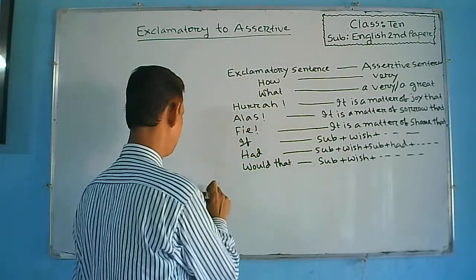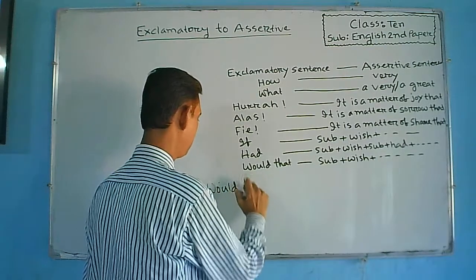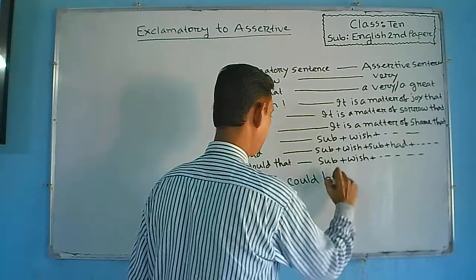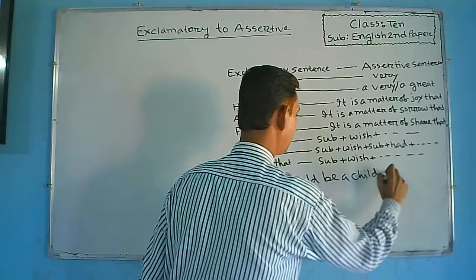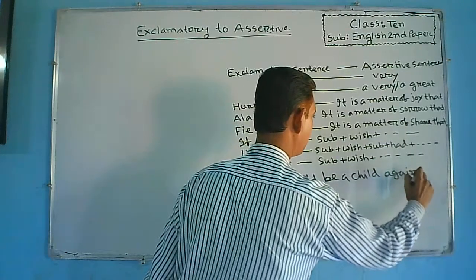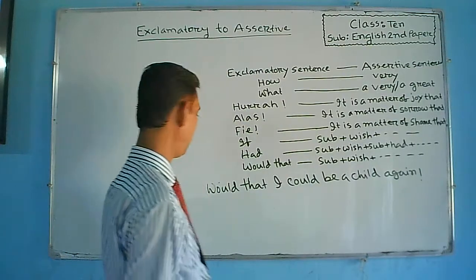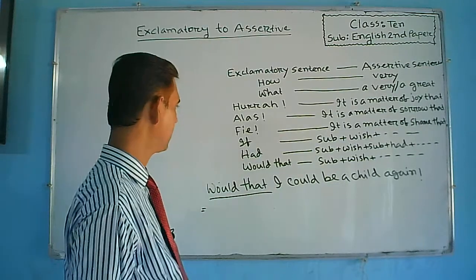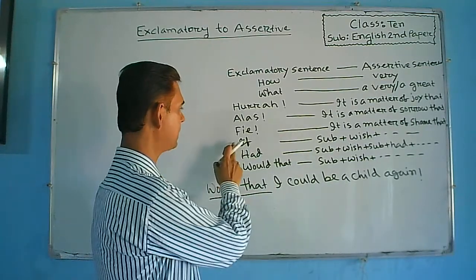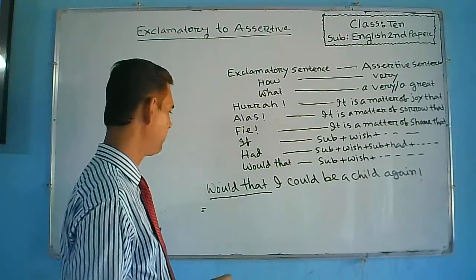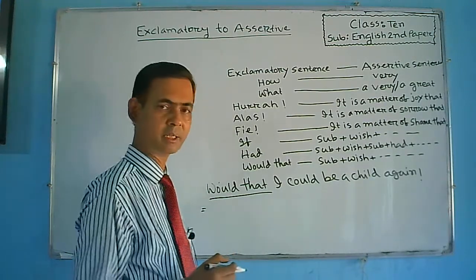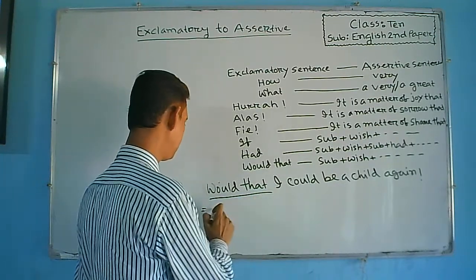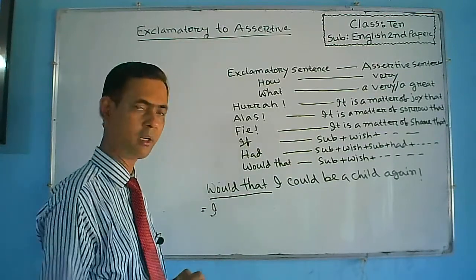Last example, would that I could be a child again. Would that I could be a child again. Here would that is given. This is the same rule as if. So, if there remains would that at the beginning of an exclamatory sentence, at first we have to write the subject. So, what is the subject? I. Then we have to write wish.